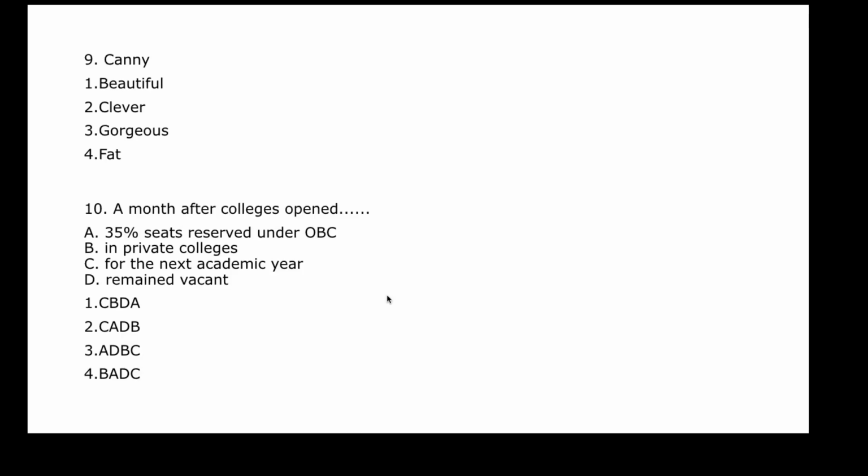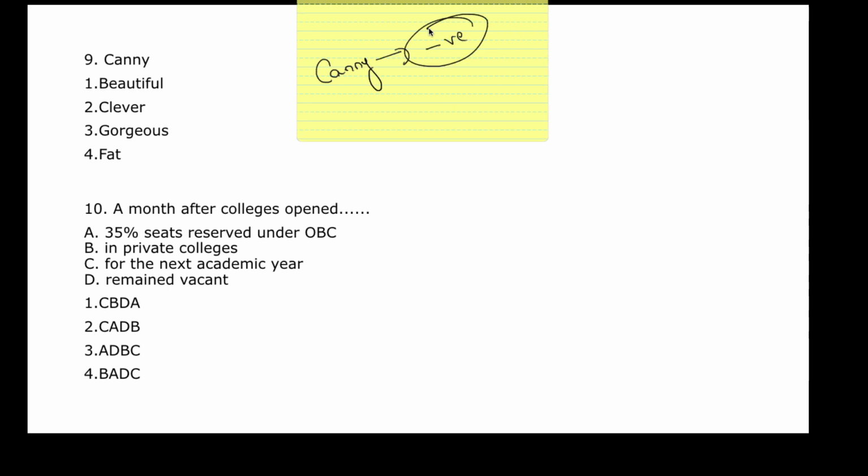So moving on to the next word, you have to again find the synonym of this word canny. Your time has started. Please go for it. All right. So what is canny? This term sounds negative, so let us eliminate all the positive options that are provided.